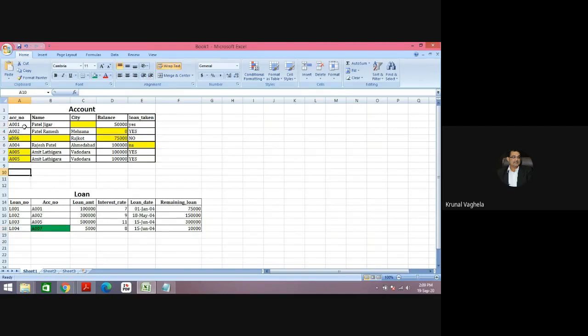So what I mean to say is, this column and this column should be associated. The account number of the account table and the account number of the loan should be associated, because A007, but in account, there is no account like A007. How can a loan table have that?